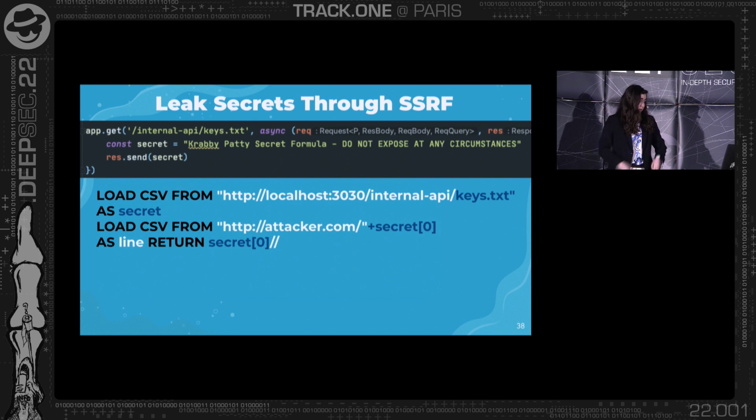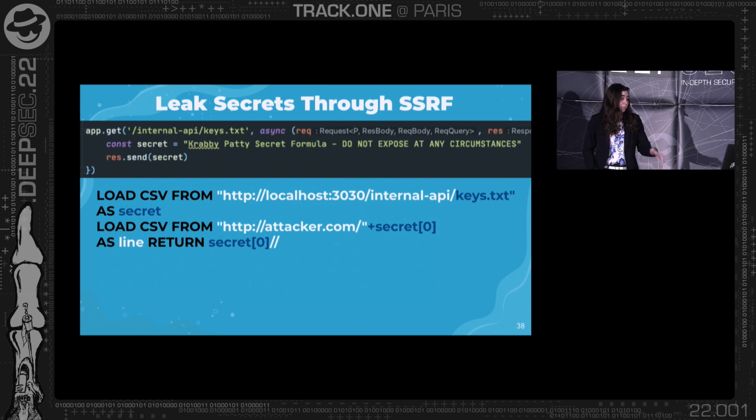So first of all, you can actually use LOAD CSV FROM twice. The first LOAD CSV FROM will be to get the secret, and you see the keys.txt at the end. And in the second line, you save this secret as a variable that you define called secret. And in the third line, you cause another HTTP request, now to your server, and you add the secret at the end of the URL. So you will leak the secret back to you after you got it internally.